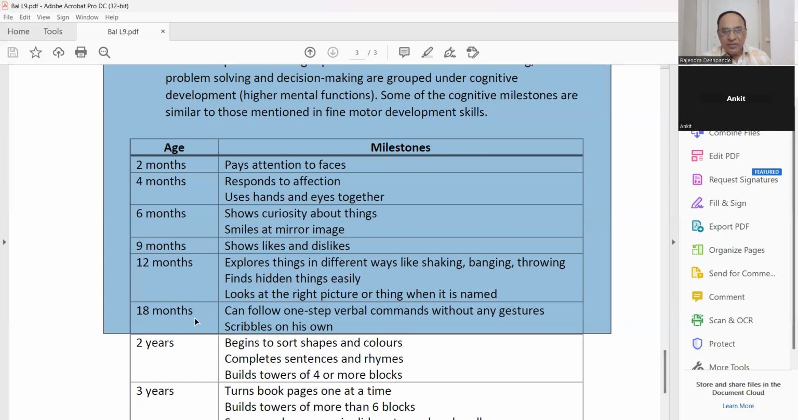At 1 year and 6 months, the child can follow a one-step verbal command without any gestures, and scribbles on his own. For example, you say "Give" or "Take," and he will take. So one verbal command, he can easily follow.